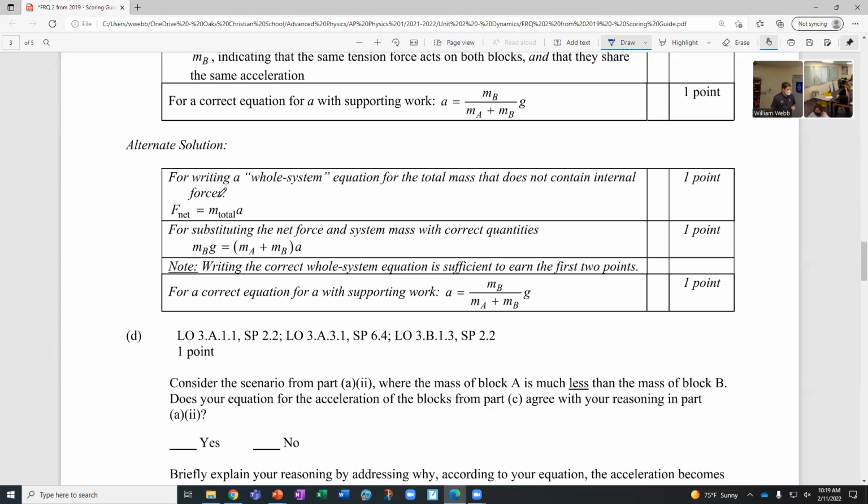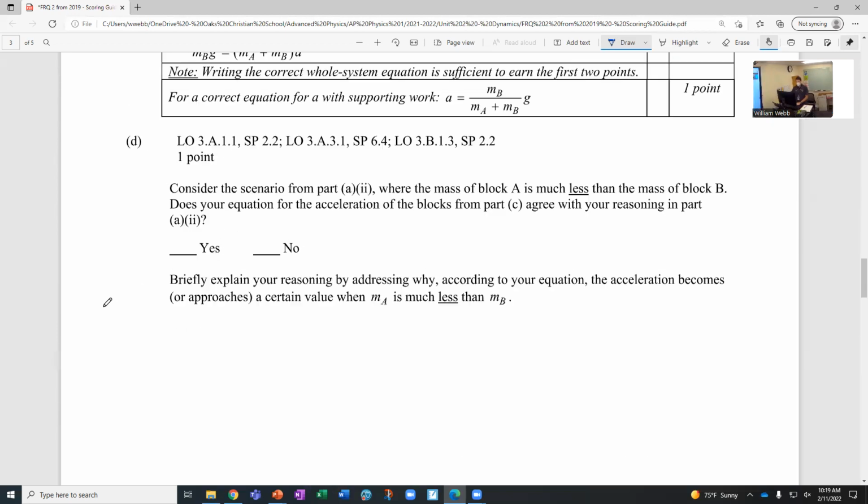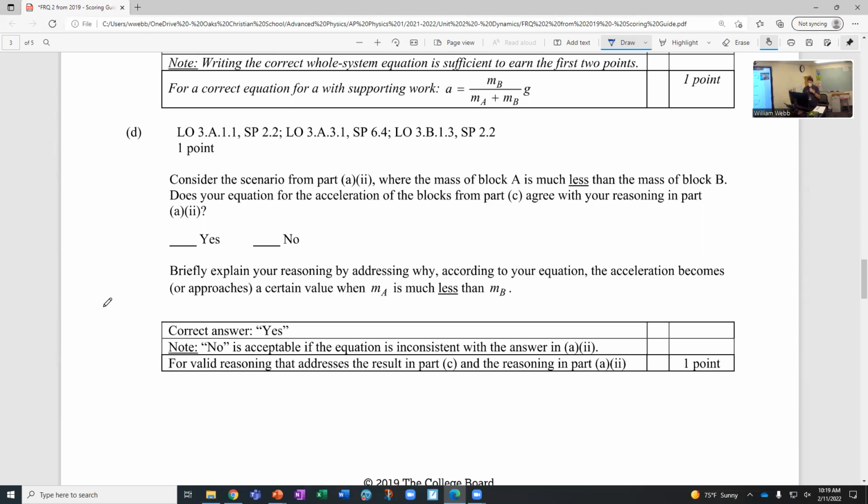All right. Part D says, consider the scenario from above where the mass of A is much less than the mass of B. Does the equation that you just came up with in part C agree with your reasoning?